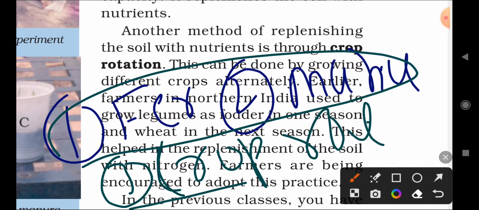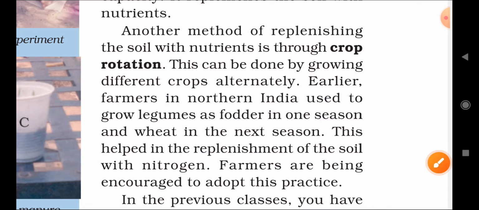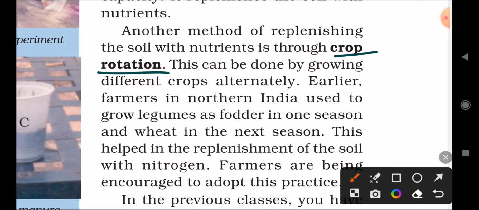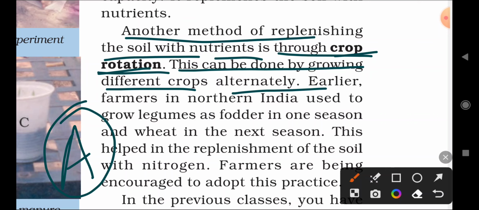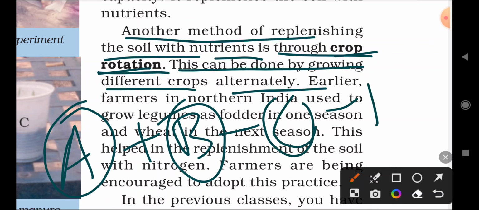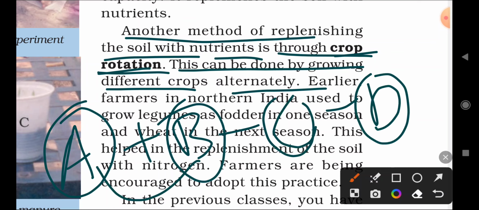Another point is crop rotation. Another method to increase the soil fertility is crop rotation. Another method of replenishing the soil with nutrients is crop rotation. This can be done by growing different crops alternately. Okay, so what does crop rotation mean? In a crop field we grow a crop for one season, and in the next season we grow another crop. As time goes on, we are changing from one crop to another crop.